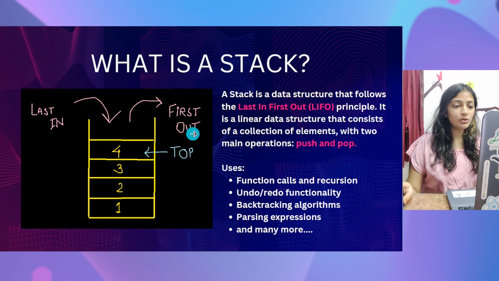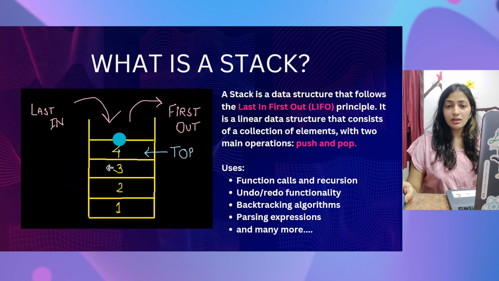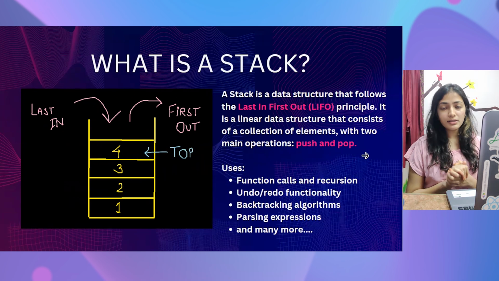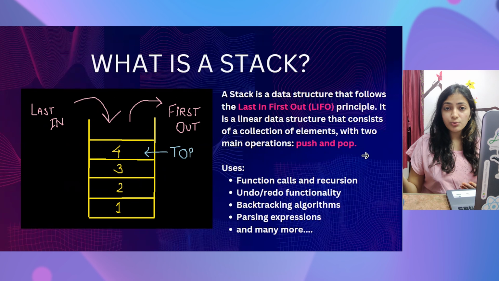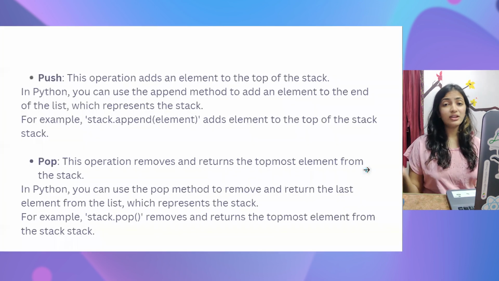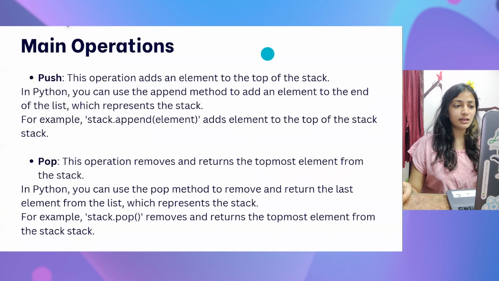So from the diagram, you can see that you have 1, 2, 3, and 4 in your stack. And the fourth is the last element that you added and the first one to get out. It's also called the topmost position. Okay. So what are the uses? You use it for function calls and recursion, for undo-redo functionality, for backtracking algorithms, parsing expressions, and much more. So we'll see the uses in the questions later.